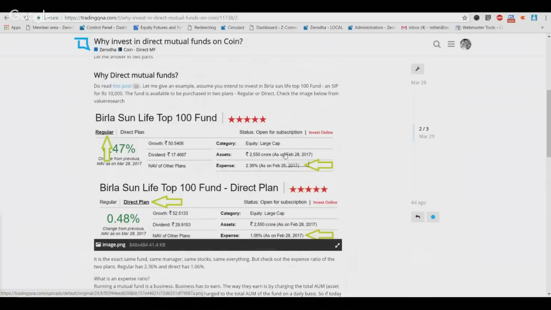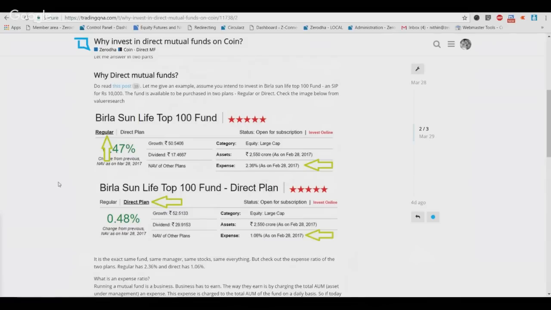But a portion of this AUM is direct and a portion of this AUM is a regular plan, right? The only difference between regular and direct is, as you can see here, the expense ratio. The expense ratio on the regular plan is 2.36%, whereas the expense ratio on a direct plan is 1.06%. What is an expense ratio?